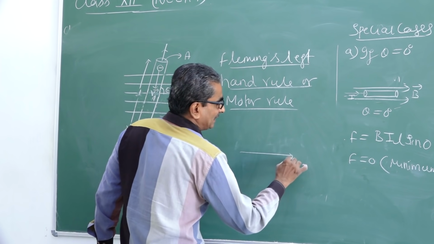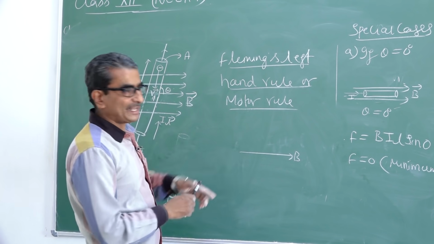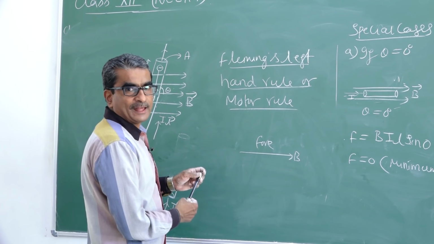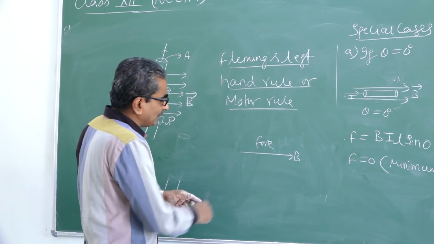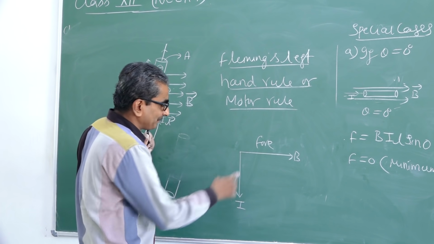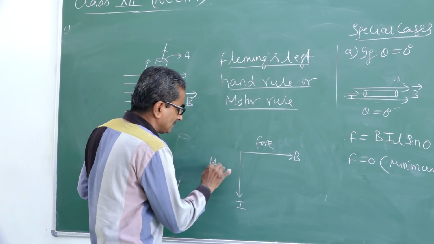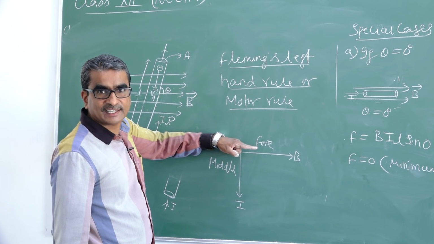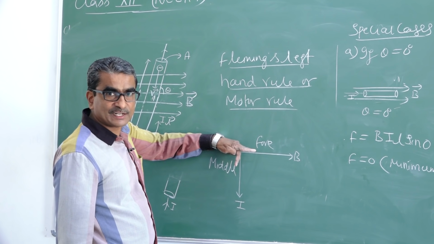See, this is the magnetic field B. Forefinger represents the direction of magnetic field. Through this conductor, I am going to pass the current, say for example downwards. This is the current direction, which is the middle finger. Look here, forefinger is the direction of magnetic field. Middle finger represents the direction of current.